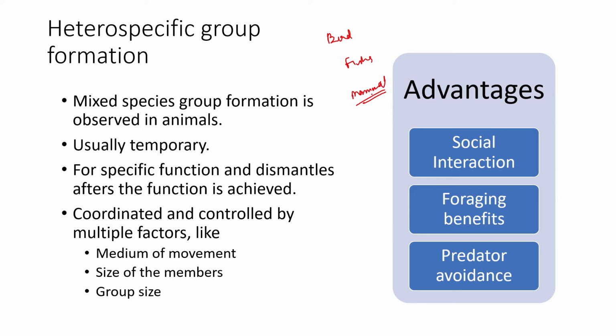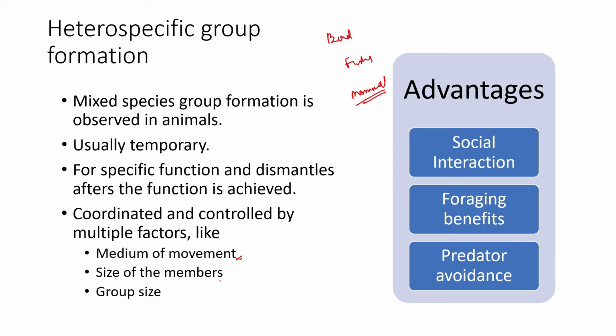And then there are birds, which form what are also called heterospecific flocks. They group together to perform multiple functions. And fishes also do the same. So they are usually controlled and coordinated with respect to the medium of movement. Which medium are they moving in? Is it air, land, or inside water? It depends on how aerodynamic it is, or what the drag is, and all the physical factors associated with the movement.